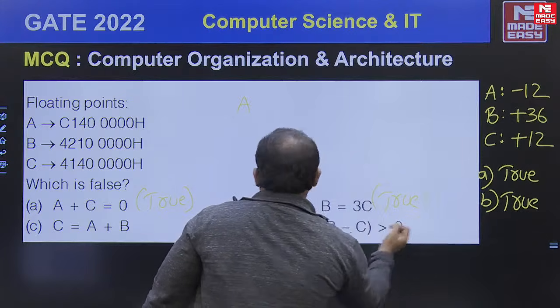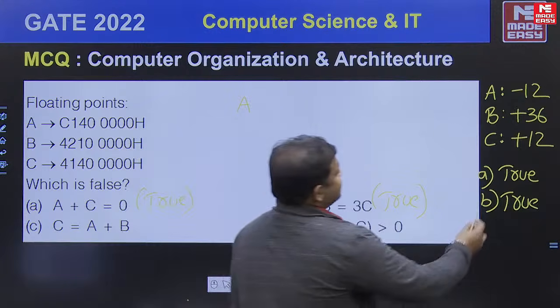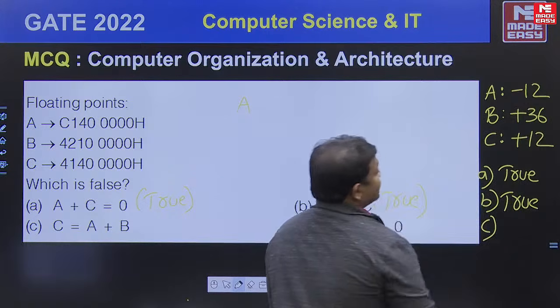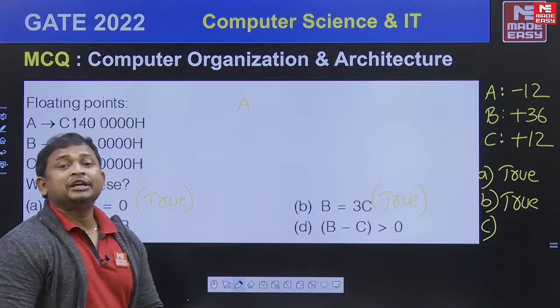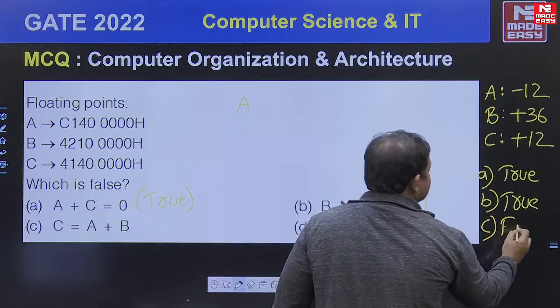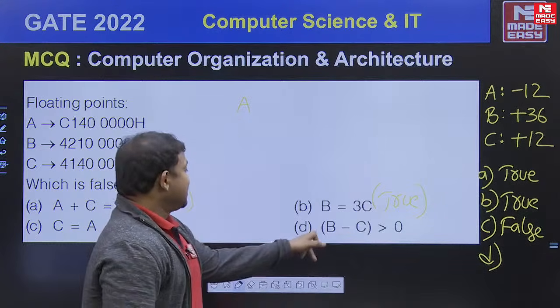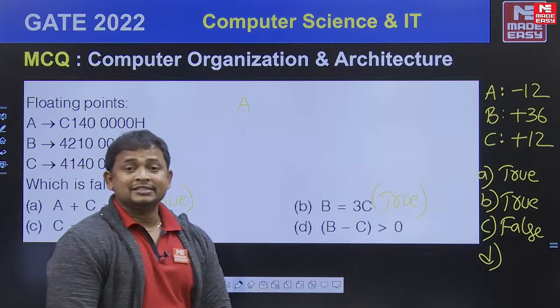Clear? Then option C, c equal to a plus b. C is 12. A plus b, what is its meaning? A value minus 12, b value 36, a plus b equal to 24. 24 is not matching with c, therefore C is false. Then go to option D, b minus c greater than 0.